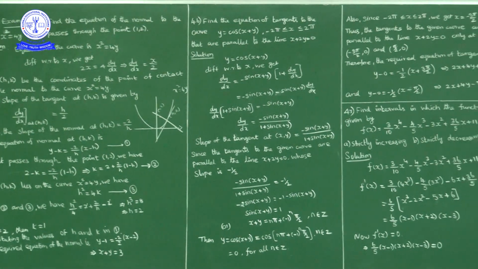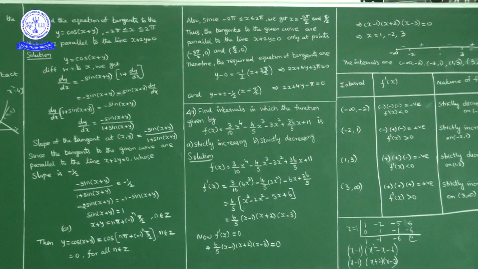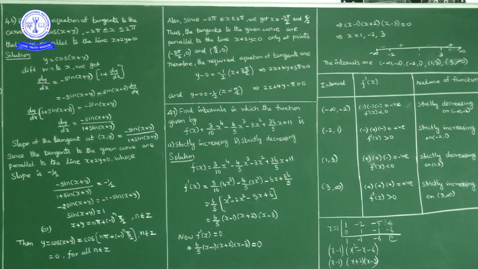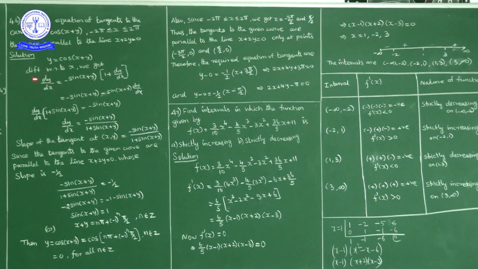But tangents parallel to x plus 2y equal to 0, what does it mean? Slope of the tangent to the curve and slope of the line both are equal. So slope of the tangent to the curve is nothing but derivative. So y is equal to cos of x plus y, this is the given curve, differentiating with respect to x. So what we get, dy by dx equal to cos derivative minus sin, so minus sin of x plus y. By chain rule, if you differentiate x plus y, x derivative with respect to x is 1, plus y derivative with respect to y is dy by dx. So dy by dx is equal to minus sin of x plus y into 1 plus dy by dx.